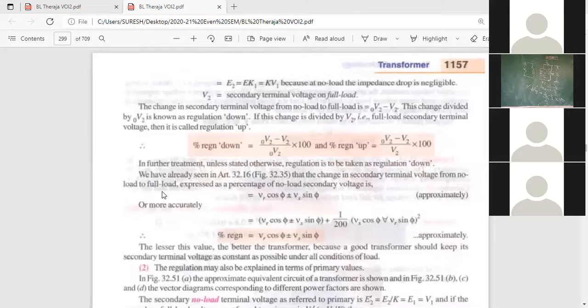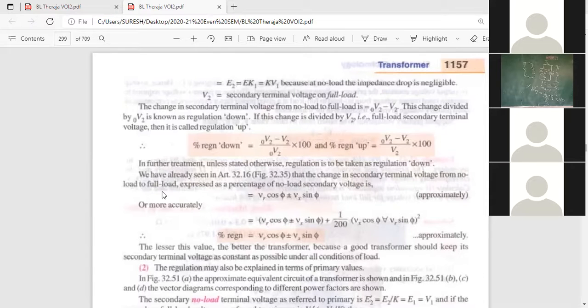V2 naught is always greater than V2. So if the greater value is in the denominator, it is percentage regulation down; if the lesser value is there, it is percentage regulation up. So remember these two formulas. Any doubt in these two formulas?